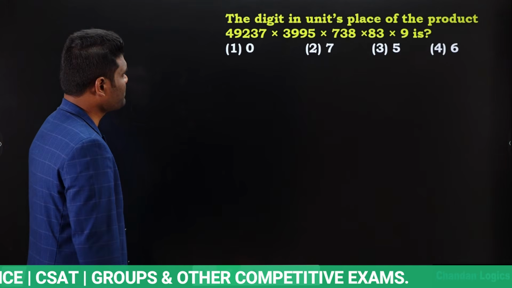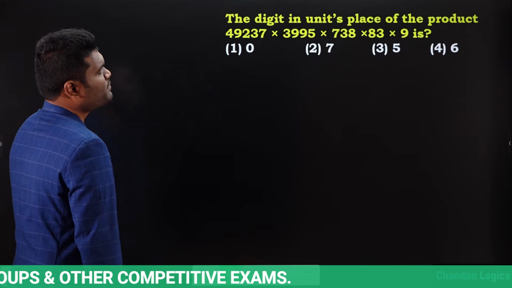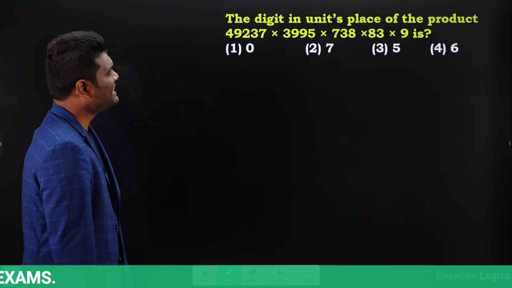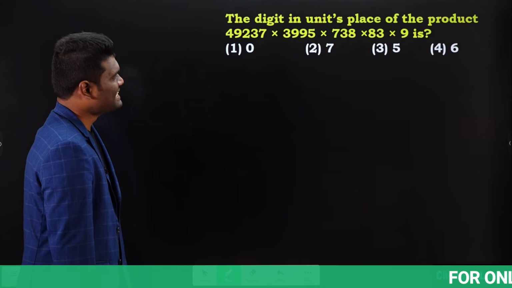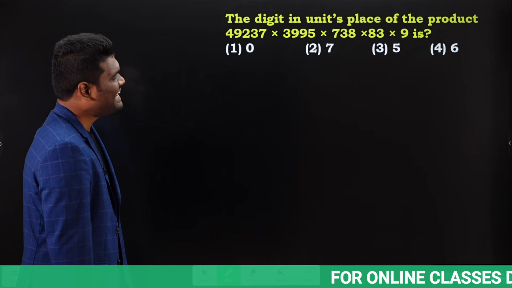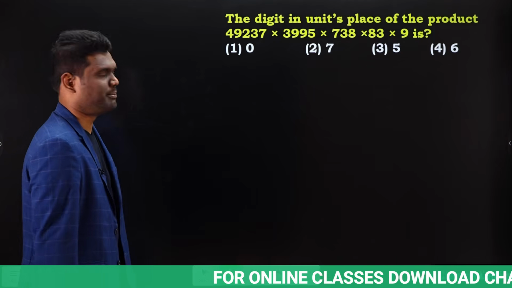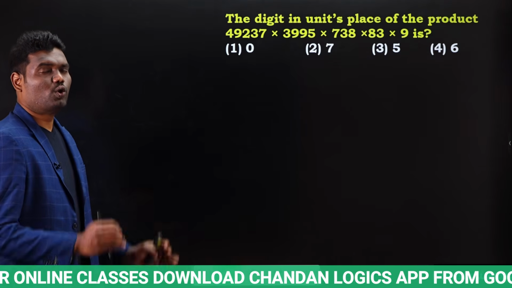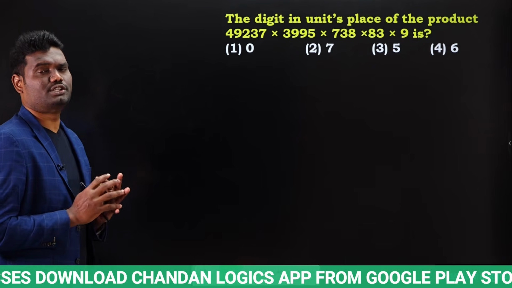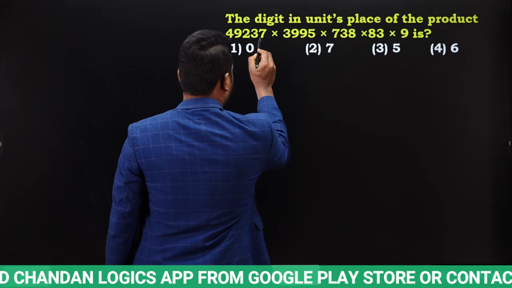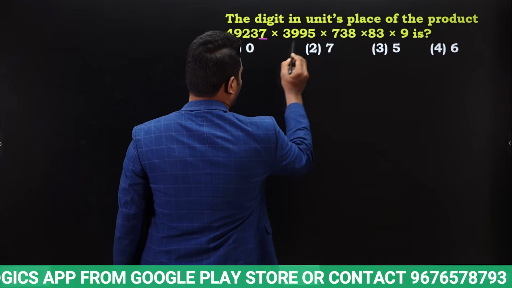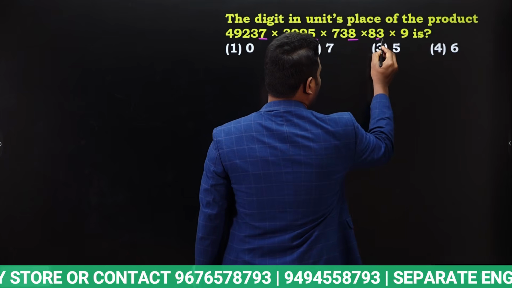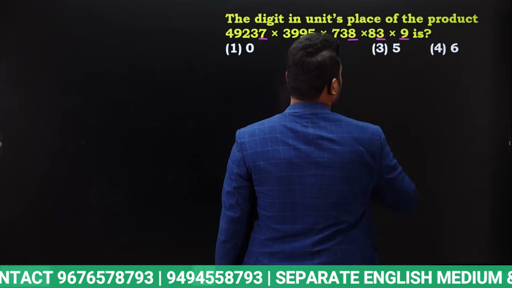Okay. Next, the digit in units place of the product 49237 into 3995 into 738 into 83 into 9 is how much? Now look here, don't think these numbers are bigger numbers and get worried. Don't forget, our requirement is only the last digit or unit digit. Yes or no? Here, we have in units place 7. Here in units place we have 5. Here in units place we have 8. Here in units place we have 3. Here in units place we have 9.